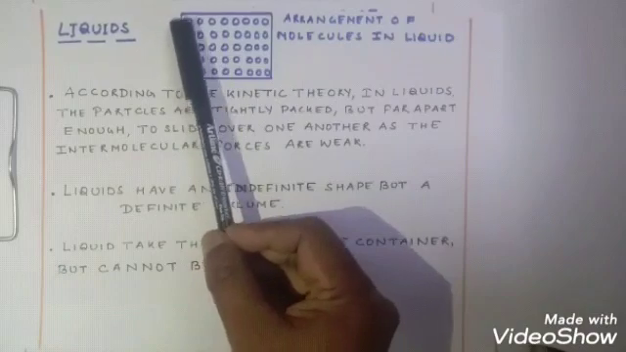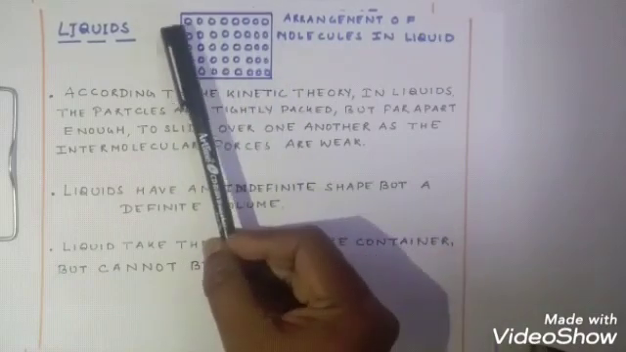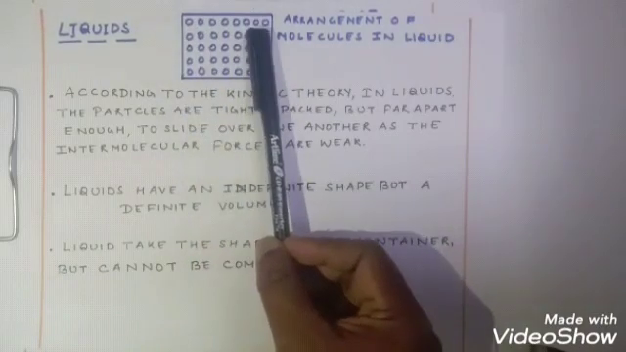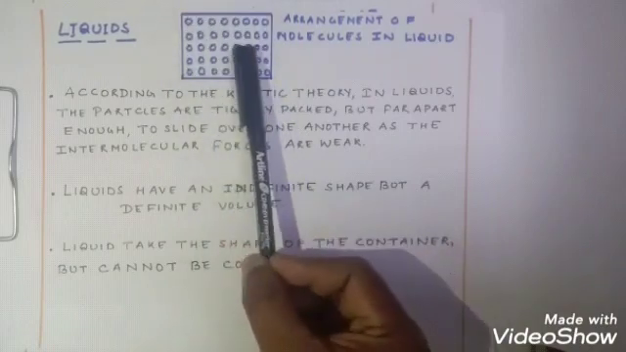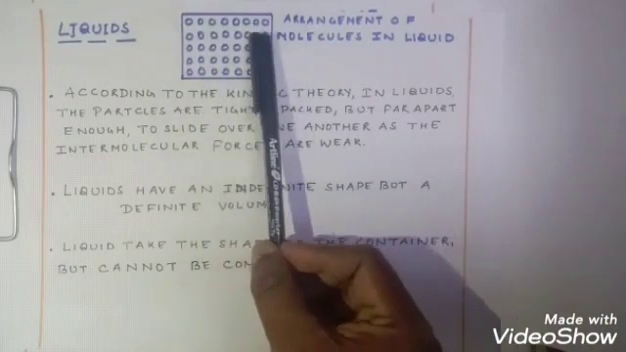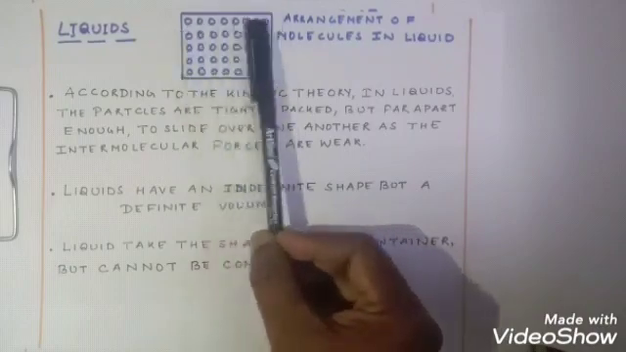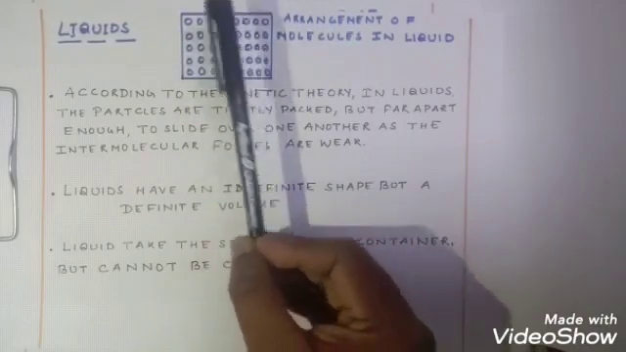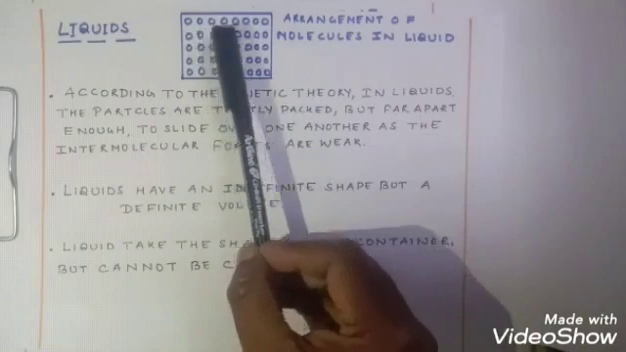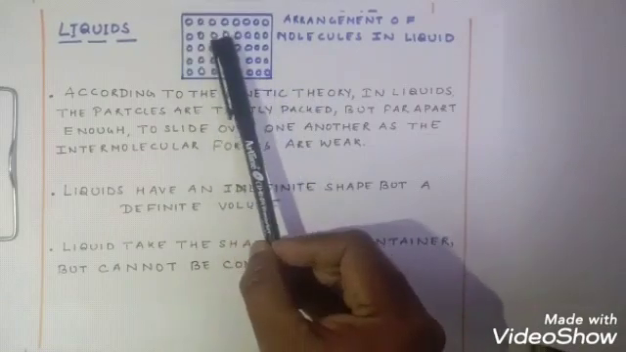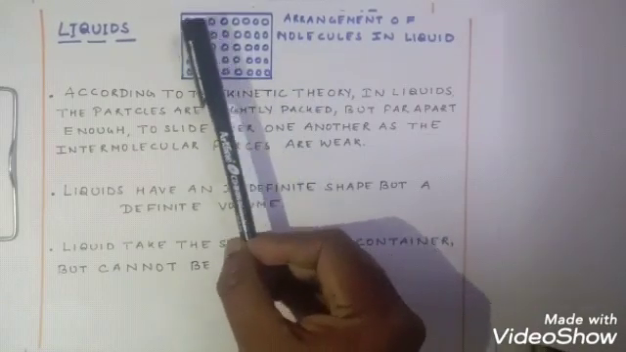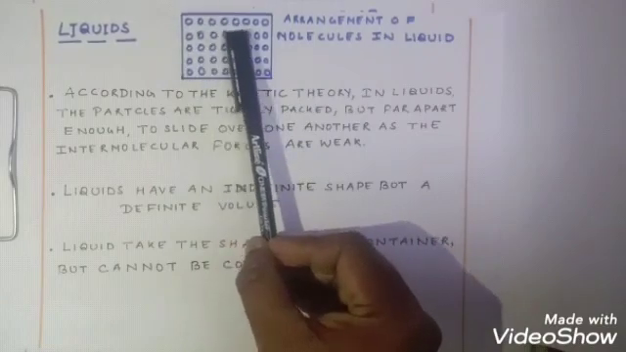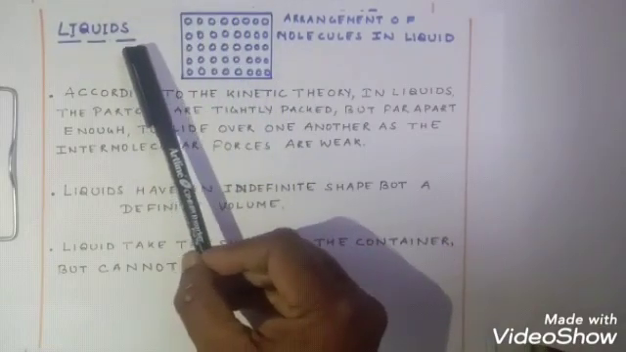So when they are going to leave their original position, they can collide with each other, they can slide over each other and they are going to interact with each other. Since they are leaving their original position, the intermolecular force of attraction will be weak and the kinetic energy will be more as compared to solid.